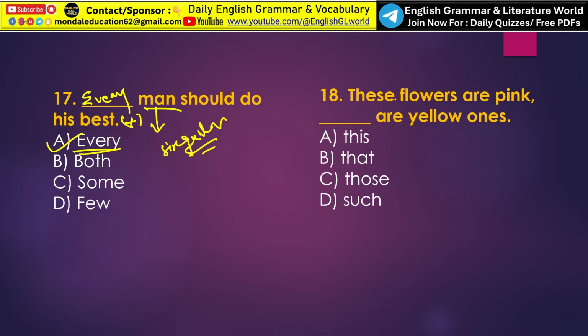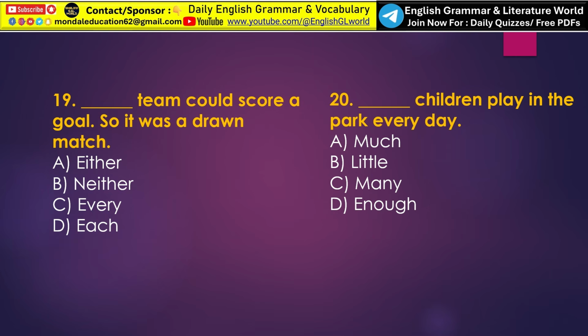Okay. Next, these flowers are pink dash are yellow ones. So here the first part talks about these flowers, which is a plural noun. The second part refers to other flowers that are at some distance. Okay, so since we are referring to plural nouns, we have to use option C, those. So these flowers are pink, those are yellow ones.